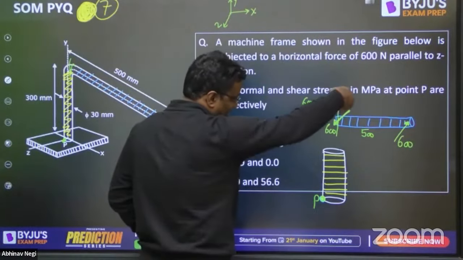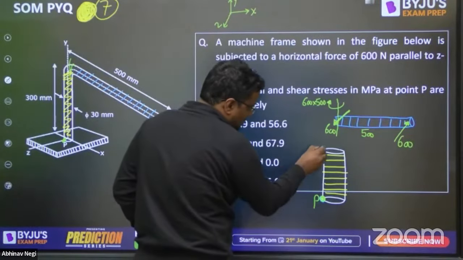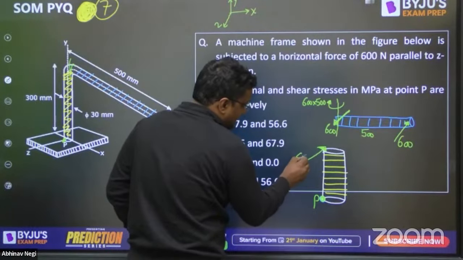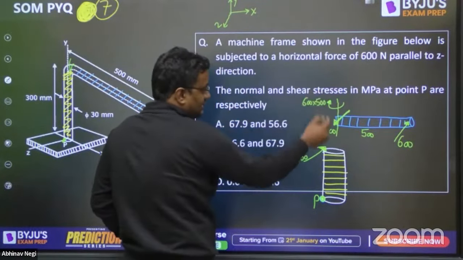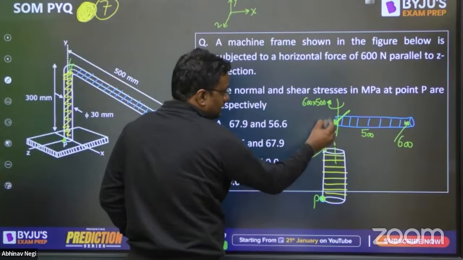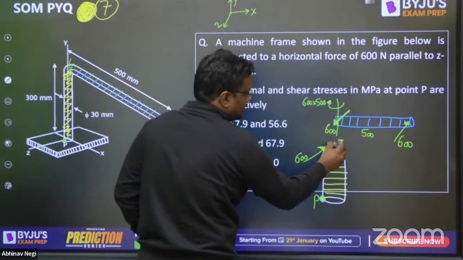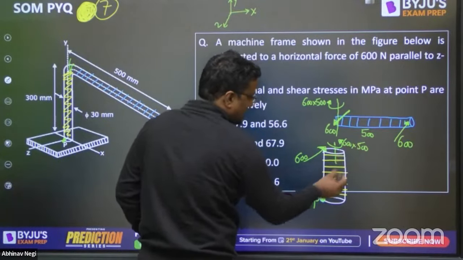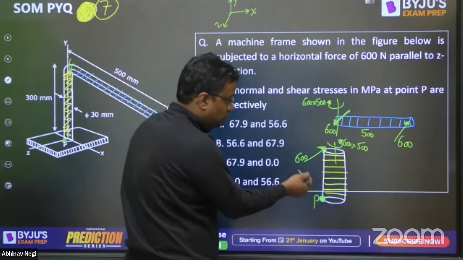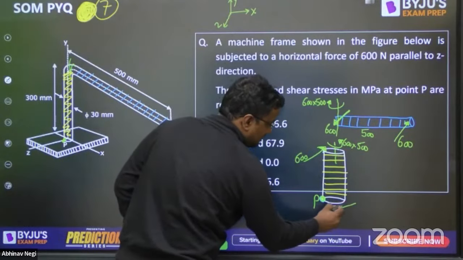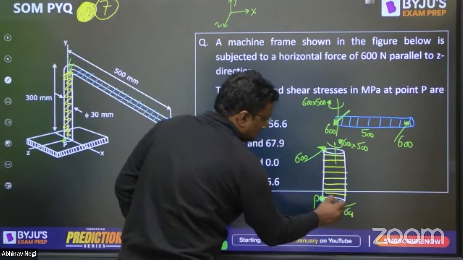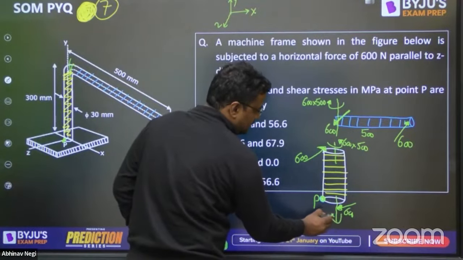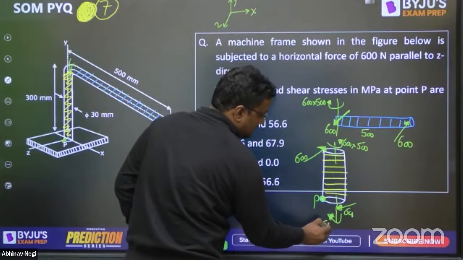So this is 600. Okay, that is coming here. So here also 600 in this direction, in this z direction, 600. Okay, this is movement is here. So here this will be opposite direction. This will be 600 into 500. Okay, and for balancing here, the opposite forces should be coming. 600 here, so it will be here for balancing. Okay, that is 600 into 500 here. So for balancing, it will be opposite. It will be opposite side.